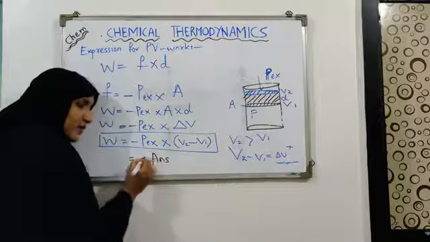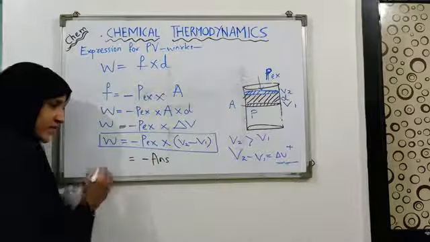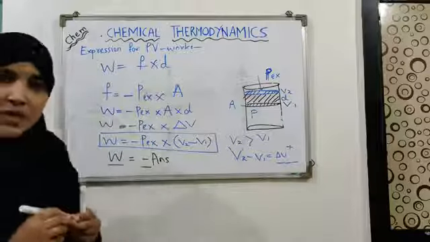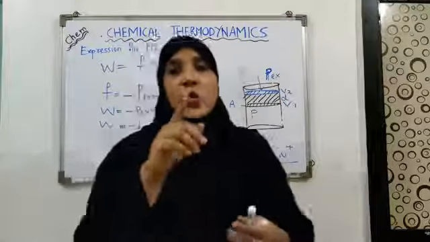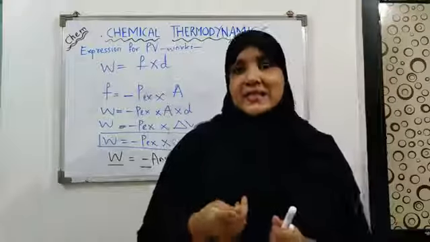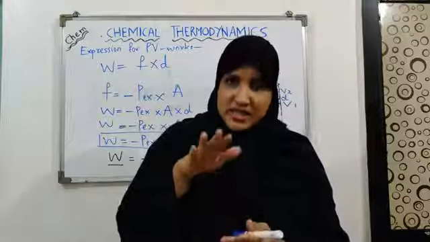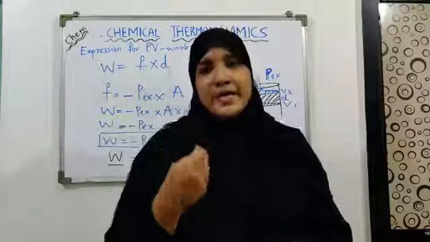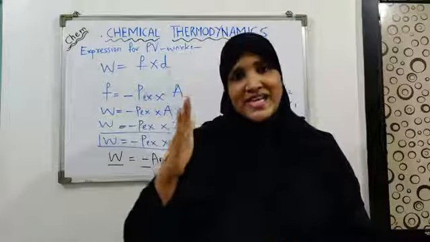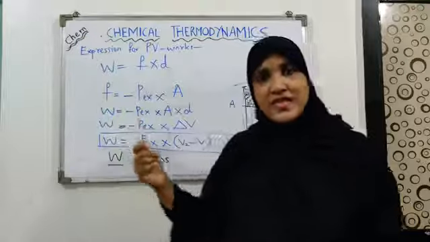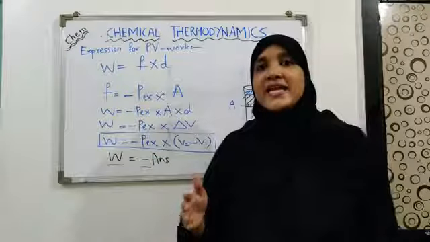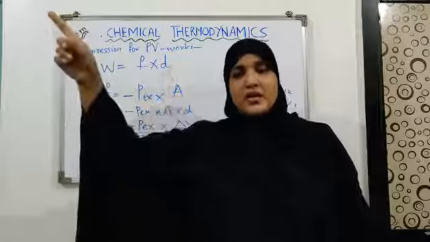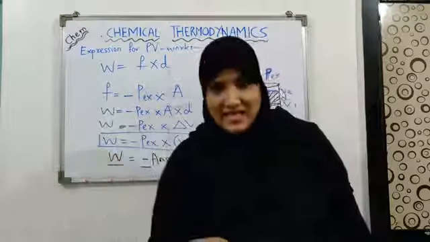Whatever answer you get, before that you will have the negative sign. It means the W you are getting is negative, which indicates what? That the work is done by the system. It means whenever expansion is taking place, the system does the work. And in doing the work, the system loses energy into the surrounding. So this negative indicates that there is loss of energy by the system into the surrounding. That is, work is done by the system.